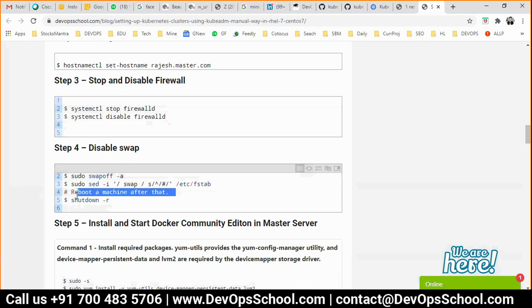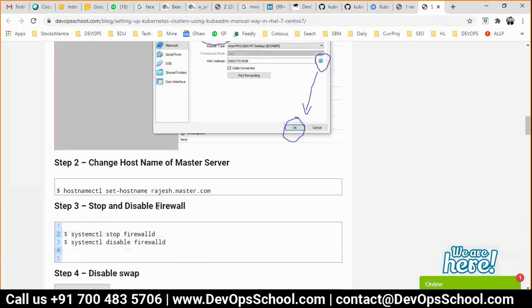If you have high-end machines, we typically don't do that. In AWS, swap is already disabled. So you have to do all these things.